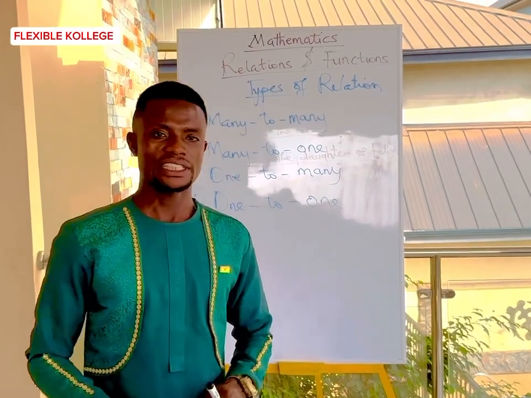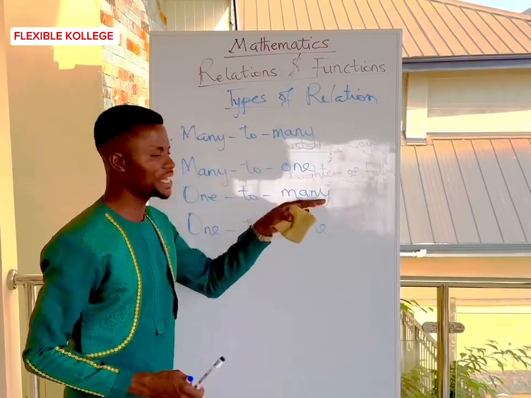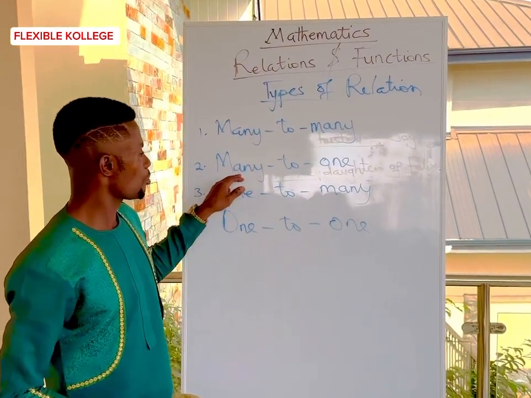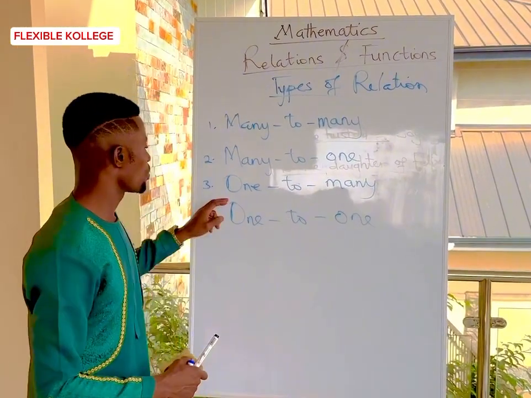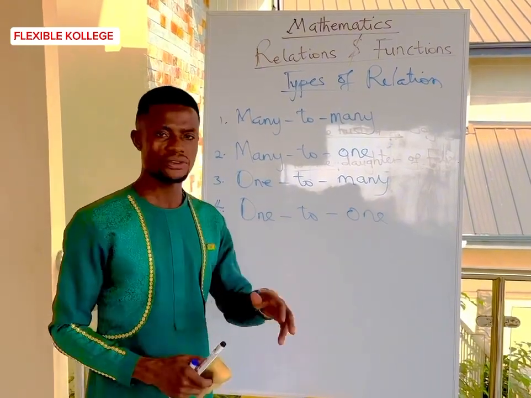These are the various types of relations that we have: the many to many relation, many to one relation, one to many relation, as well as one to one relation.